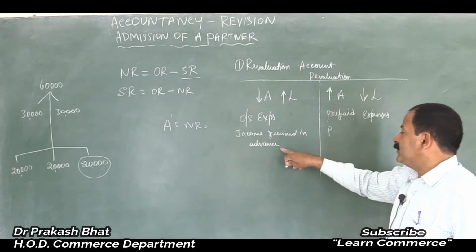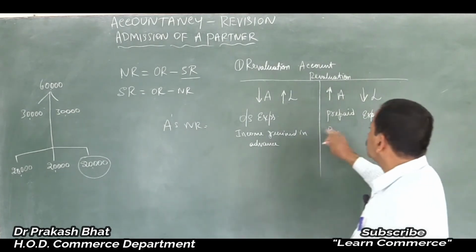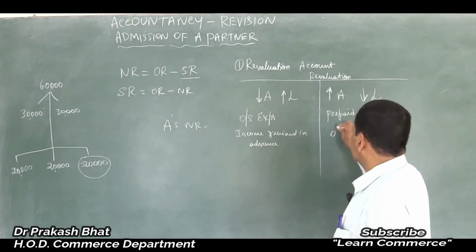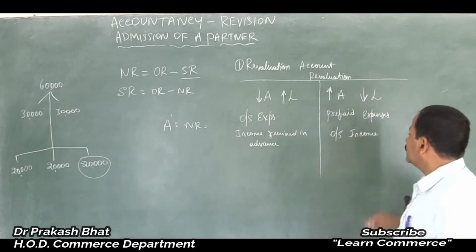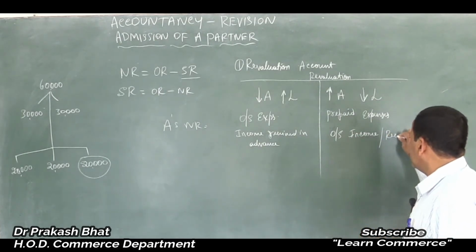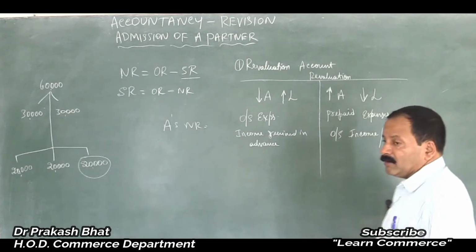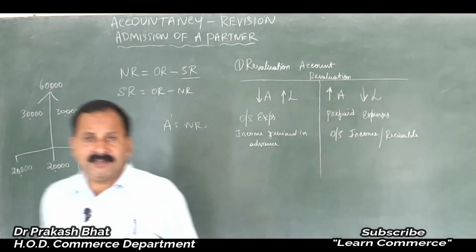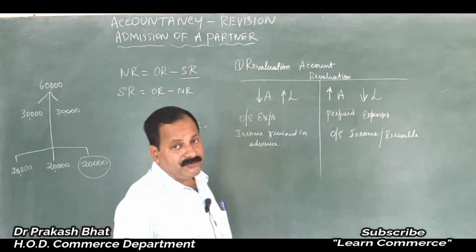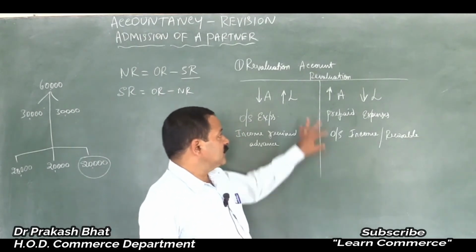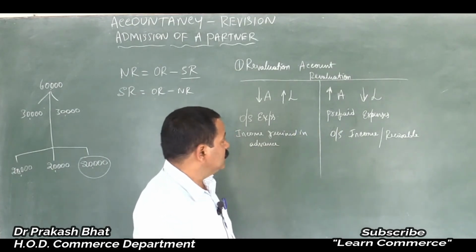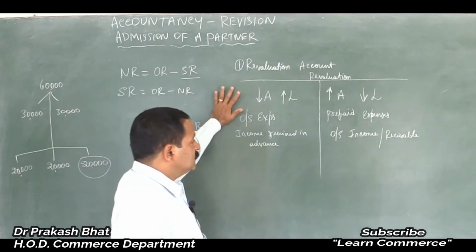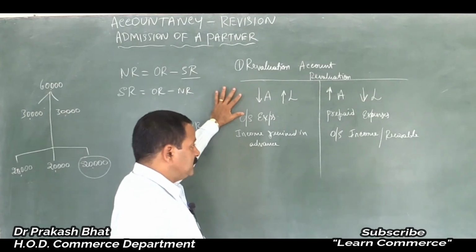Income received in advance and outstanding income, here we call it income receivable. Income receivable is an income, or it is an asset, and it should be shown in the balance sheet as an asset. So these are the things that should be borne in mind: expenses, incomes received in advance, prepaid. Those should be taken into consideration.